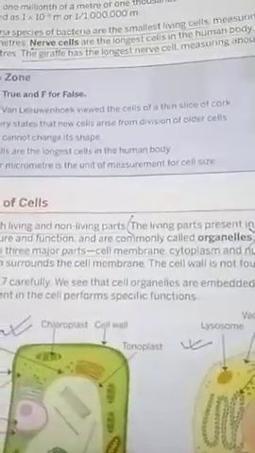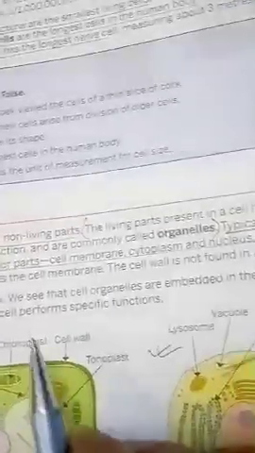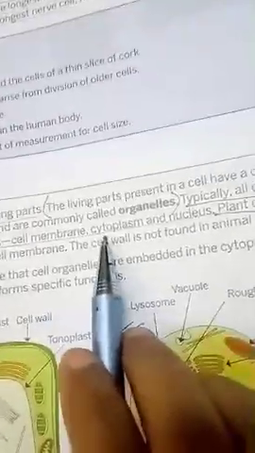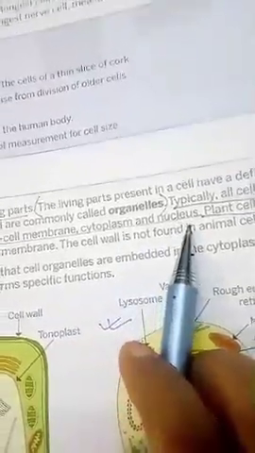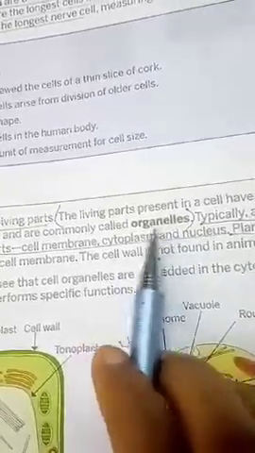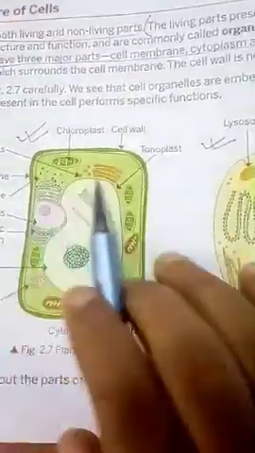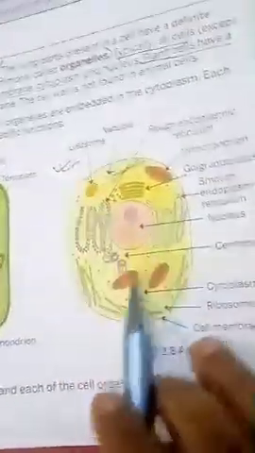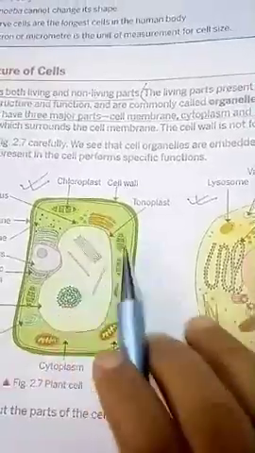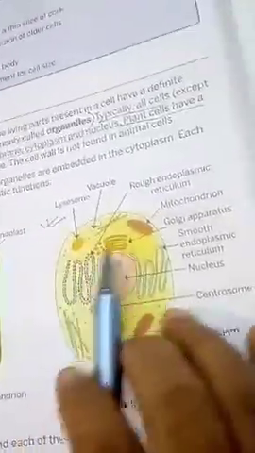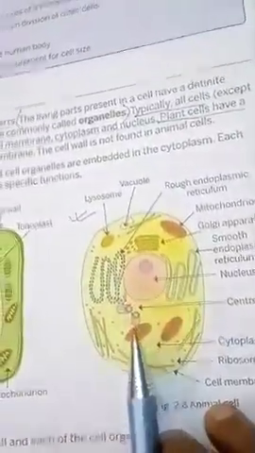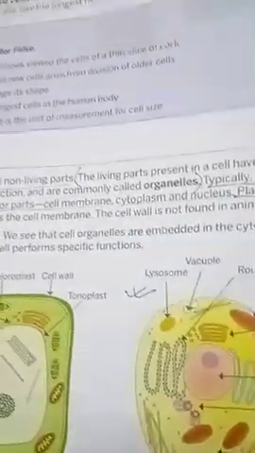Now, cell basically consists of 3 parts, that is cell membrane, cytoplasm and nucleus. You can see here there is one term called organelles. What is this organelle, children? You can see this diagram. So many parts are shown in the cell, and these organelles are the different living structures which are present inside the cell.